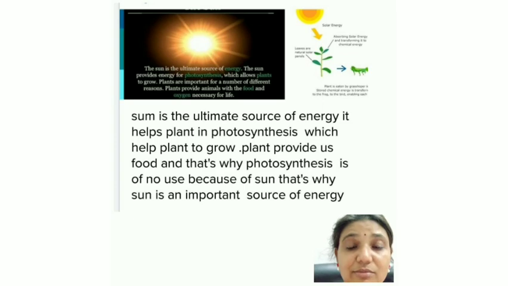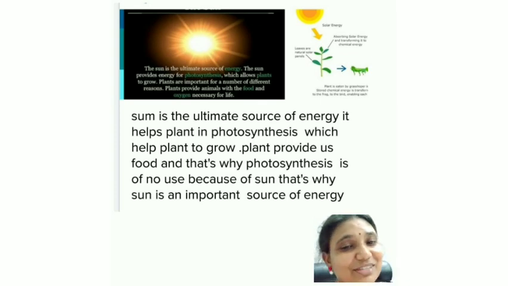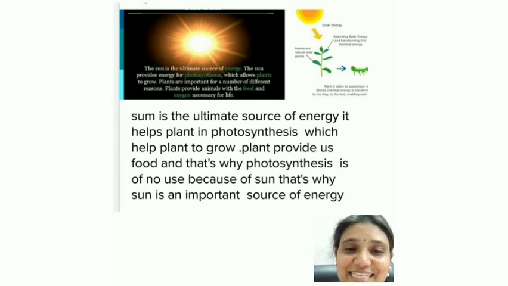And therefore, they are also not able to survive. And herbivores depend on plants for food, and plants prepare food with the help of sunlight. So, ultimately, all living organisms depend directly or indirectly on sunlight for energy. And therefore, we can say the sun is the ultimate source of energy.